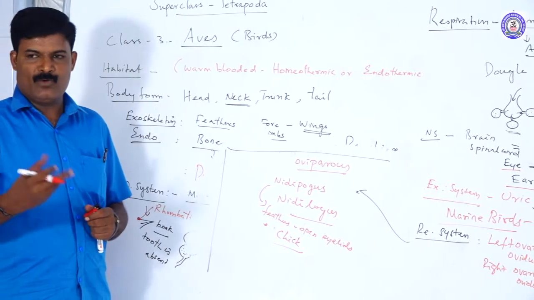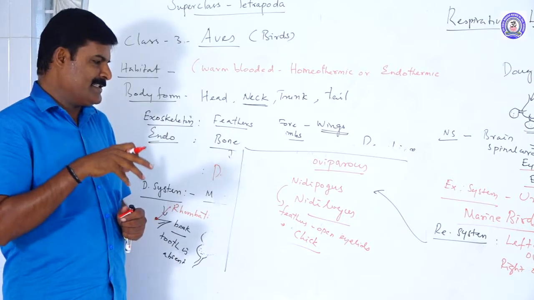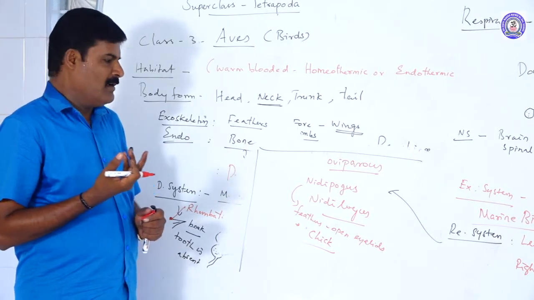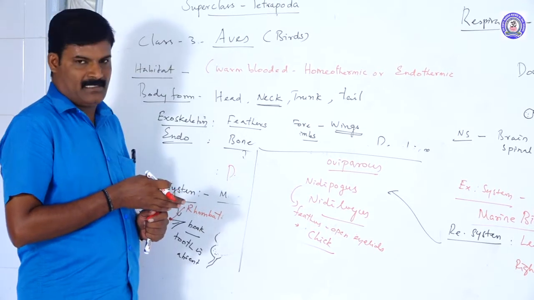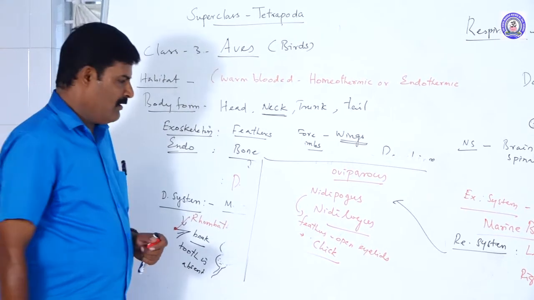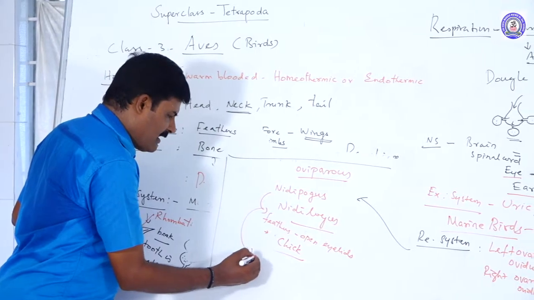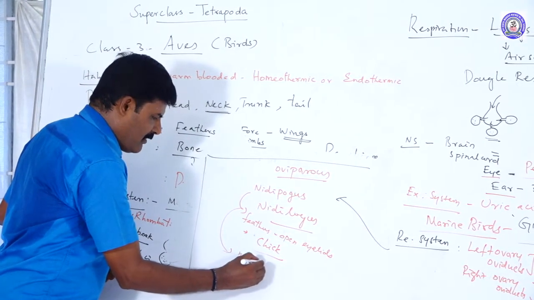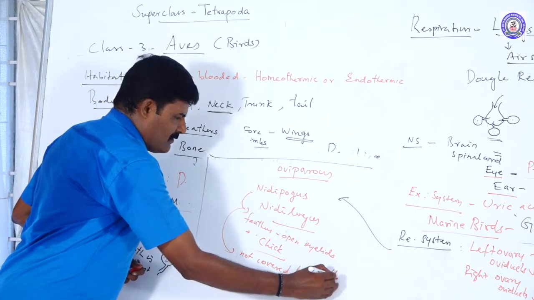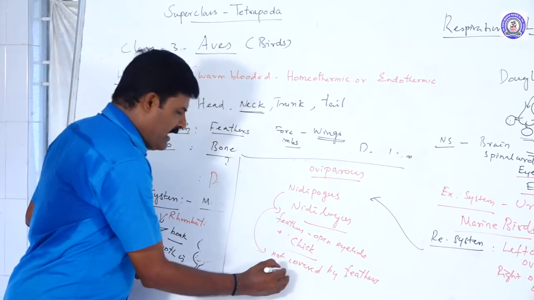So when the chick comes out of the egg, the body is fully covered with soft feathers, and the eyelids are open. They need not depend on parents. It is free living. This is called nidifugous. What is nidicolous? The body is not covered by feathers, and the eyelids are closed.